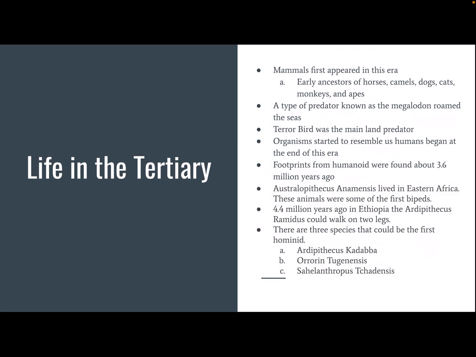Another species that was around back then was the terror bird. It stood at 9.8 feet and weighed 330 pounds. They had beaks like you would find on today's modern raptors.